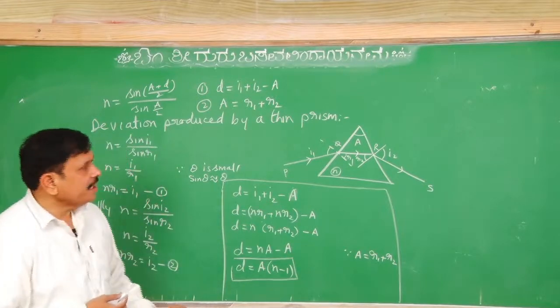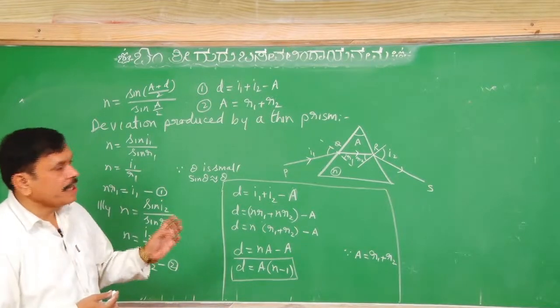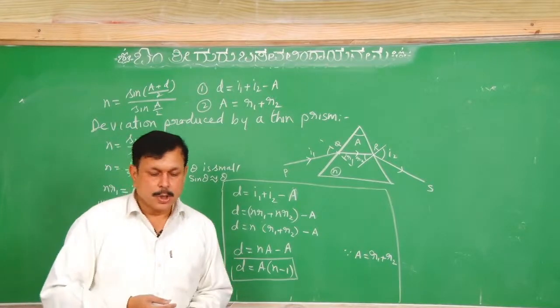So, well, let us see the conditions for achromatic combination of prisms etc. tomorrow. Today here we stop.